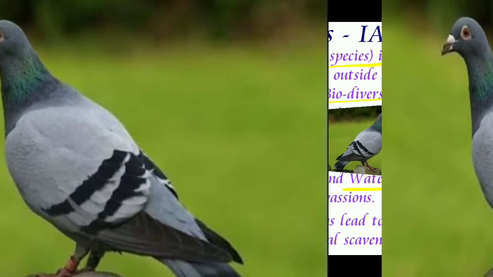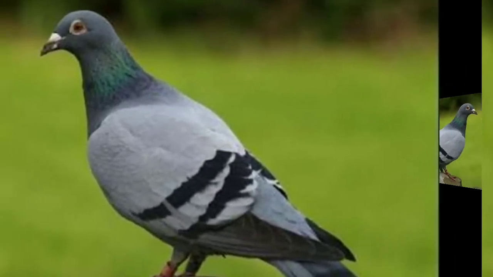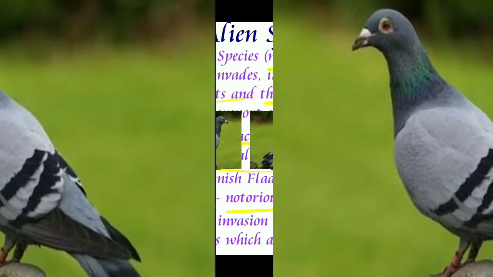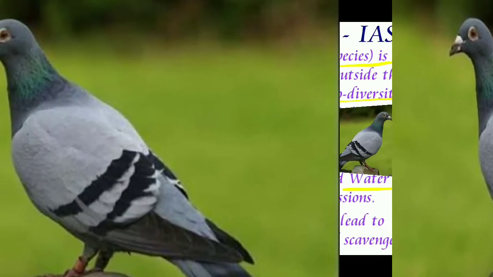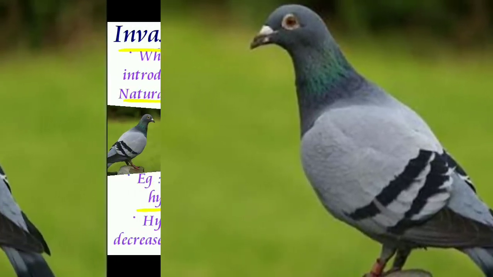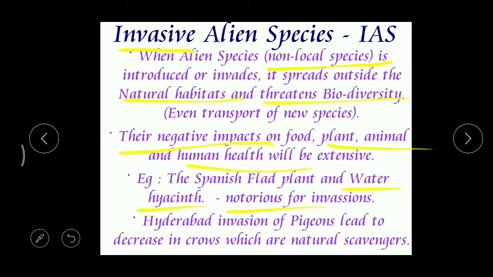But long back, while our country was under the rule of different kings, some of the kings brought these pigeons to India, especially to Hyderabad, right? So here, what is the pigeon? The pigeon is an alien species. Why? It doesn't belong to our country or our area.